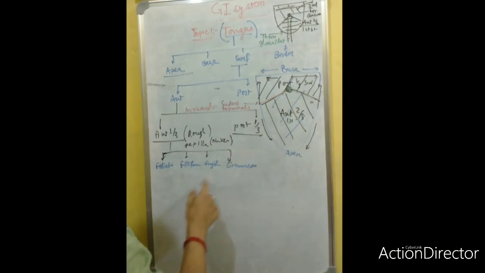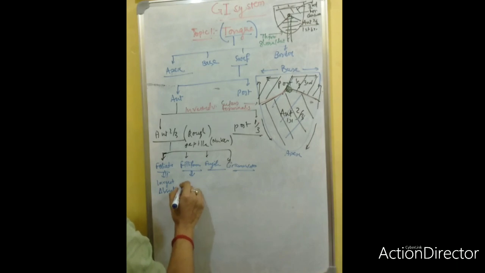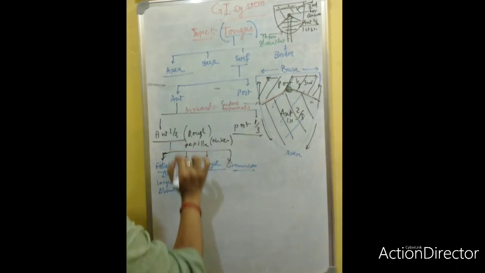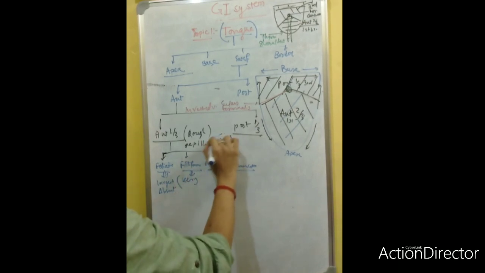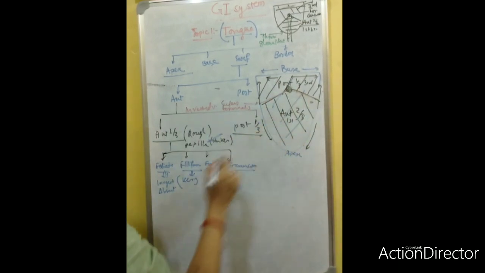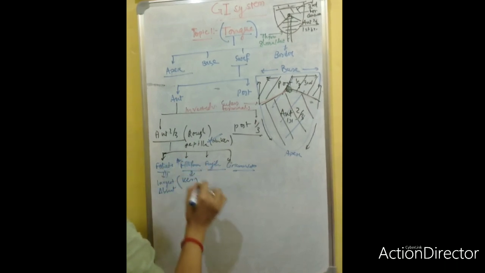Where are these papillae found, and if the question asks, what are the few points you must know? Foliate papilla is the largest papilla, and it is absent in humans; it is rudimentary actually. Filiform papilla is a keratinized papilla. The surface is non-keratinized, but the filiform papilla is the exception, as it is keratinized.